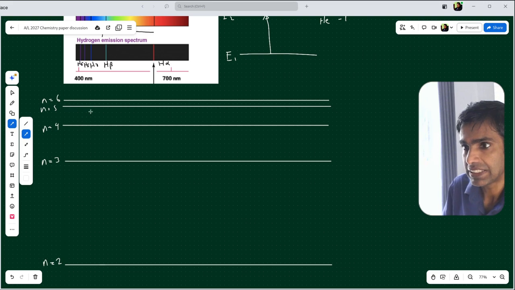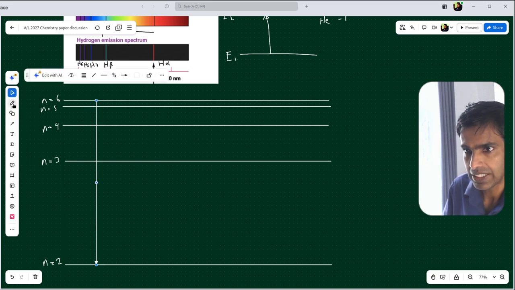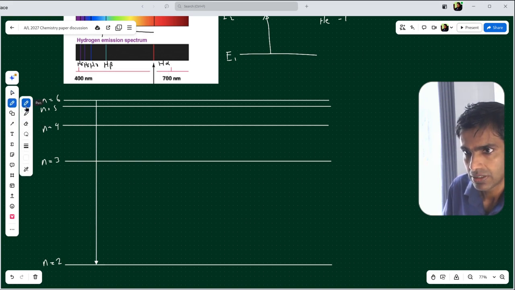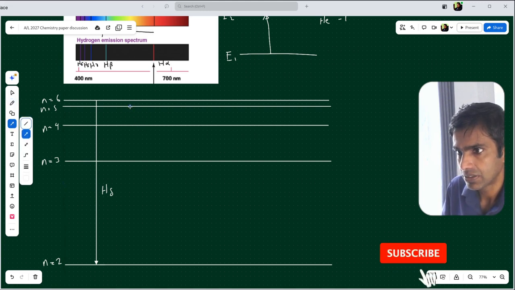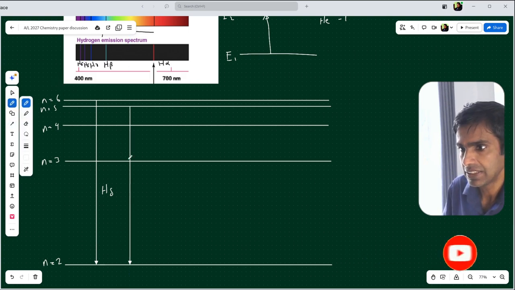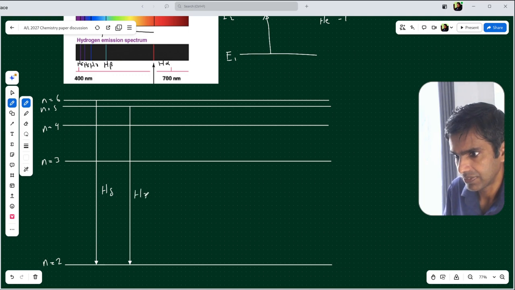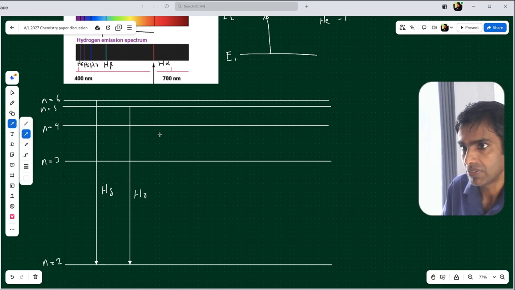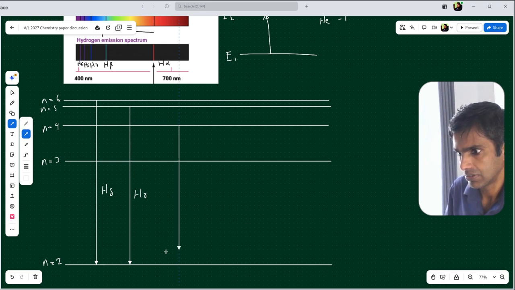So when we consider H delta, that is the highest energy transition. So this energy transition is related to H delta. Then what about H gamma? The energy transition is little bit less than the previous one. Then what about H beta? Then we can mark H alpha.